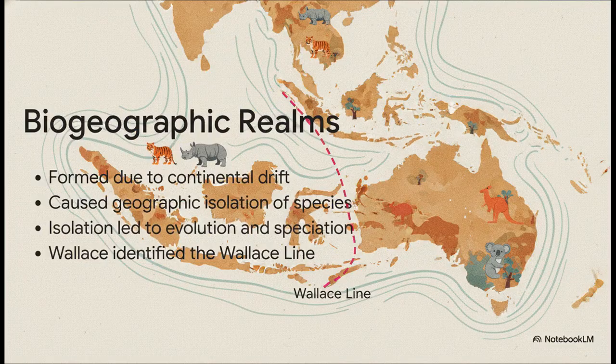Now, on a global scale, ecosystems also shift over millions of years. Brilliant scientists like Charles Darwin and Alfred Russel Wallace observed that continental drift caused geographic isolation. Because the landmass is physically separated, species evolved on entirely distinct paths. This is what gave us unique, endemic species in different biogeographic realms. The Wallace Line is a perfect example of this. It marks a really stark evolutionary boundary separating Asian and Australian flora and fauna.